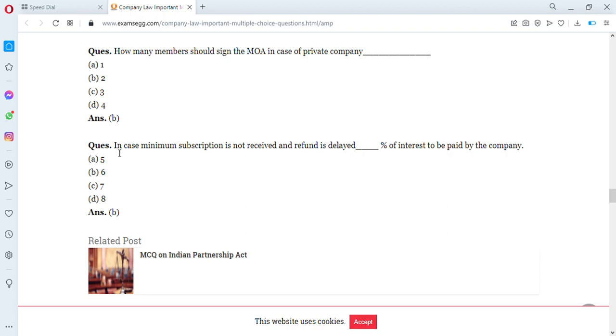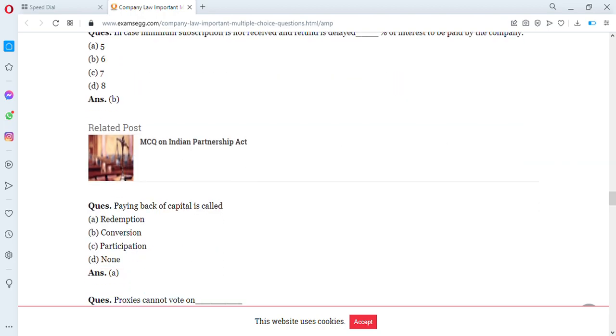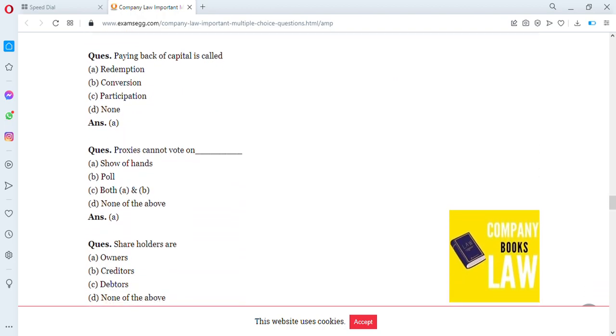Then another question, in case minimum subscription is not received and refund is delayed, dash percent of interest is to be paid by the company. 6% of interest is to be paid by the company. So the answer is B. There is something about B answers. In case minimum subscription is not received and refund is delayed, 6% of interest is to be paid by the company.